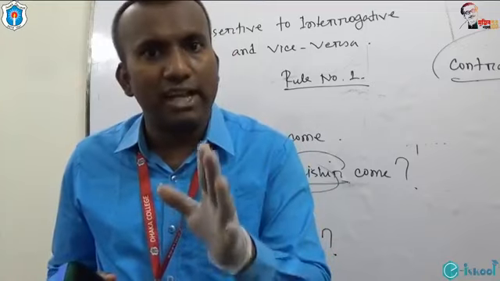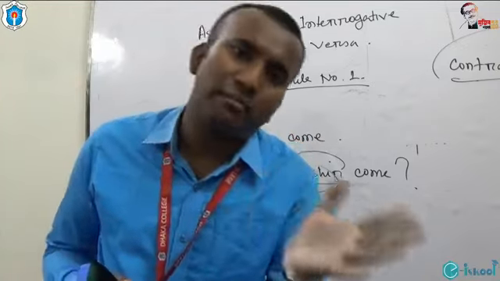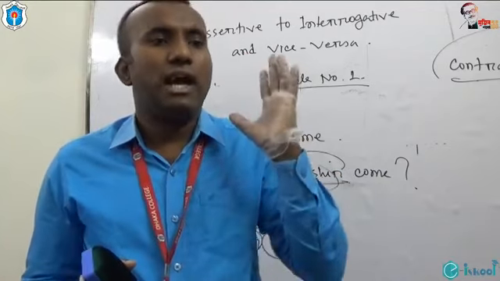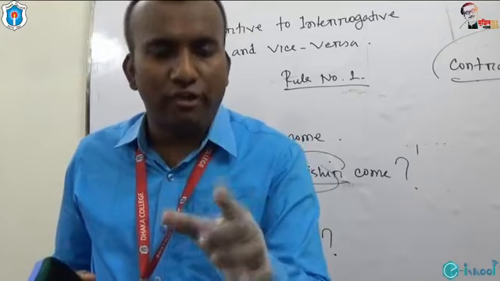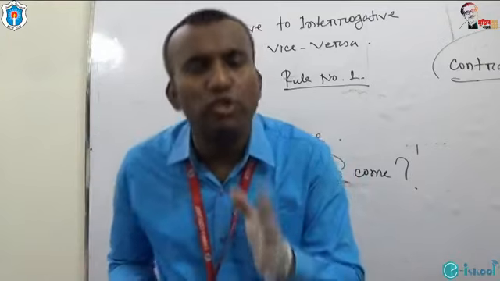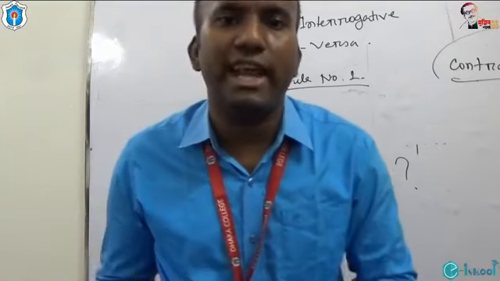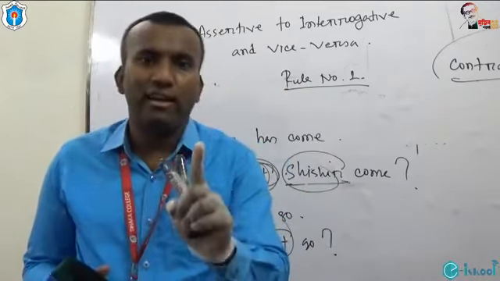If the assertive sentence is negative, please don't make the interrogative negative. Okay? And if you get any not, please use the contracted form of this not, and please don't forget to put a question mark at the end of the sentence. This is all about rule number 1.